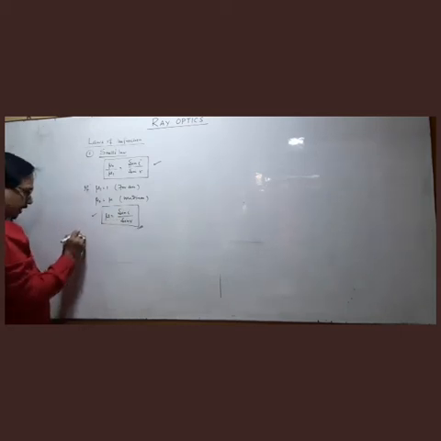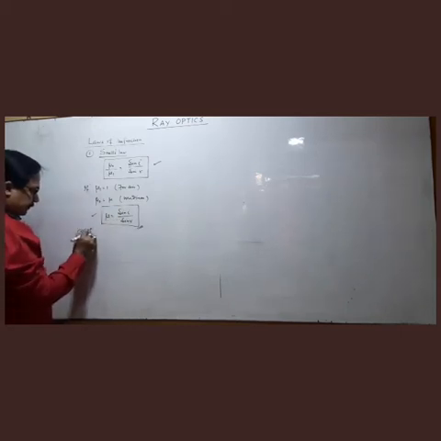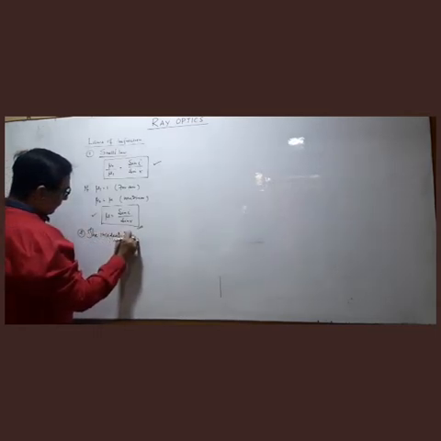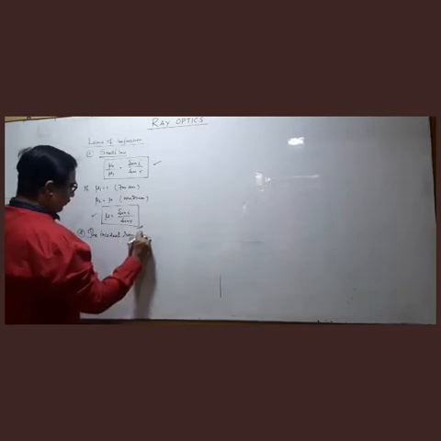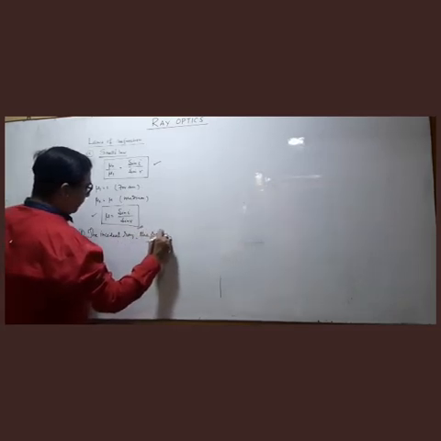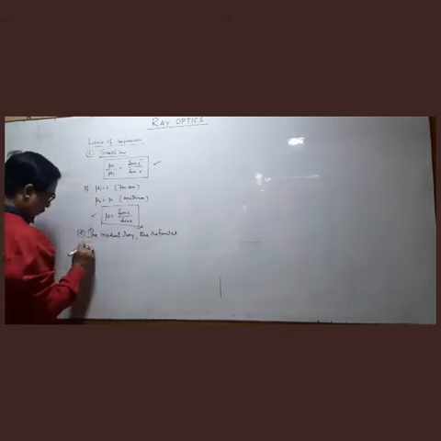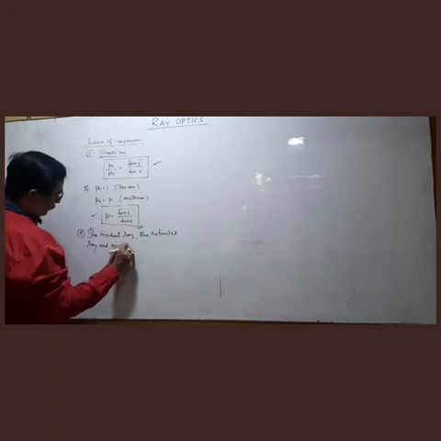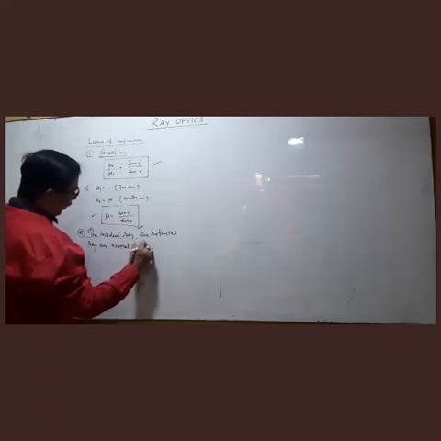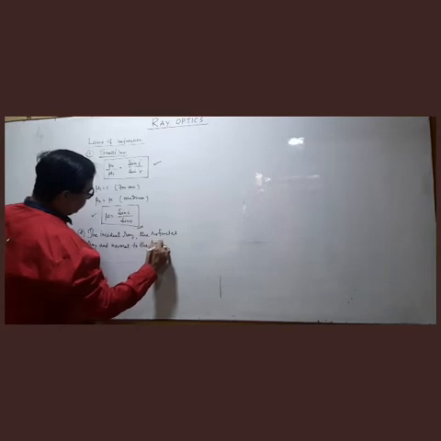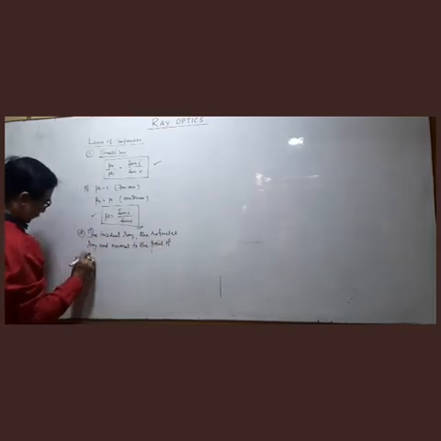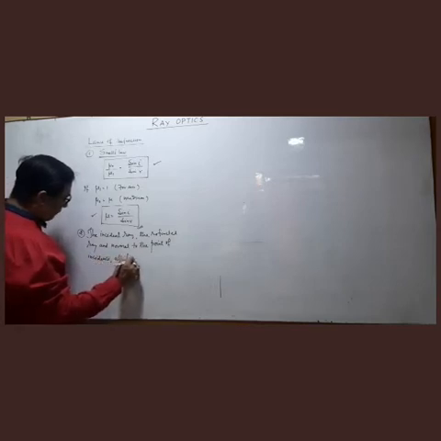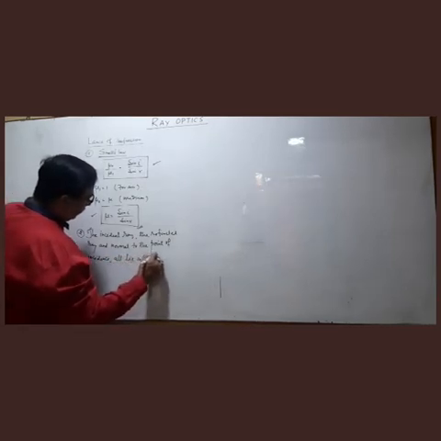This is the first law, and the second law is the incident ray, the refracted ray and the normal to the point of incidence all lie in the same plane.